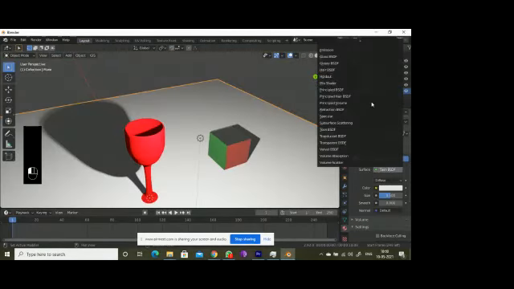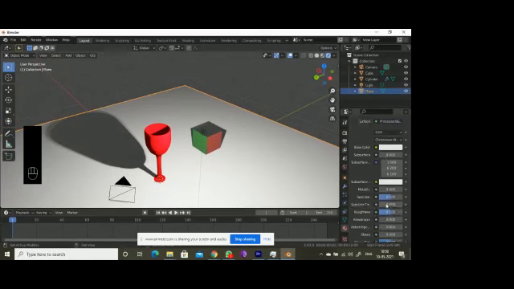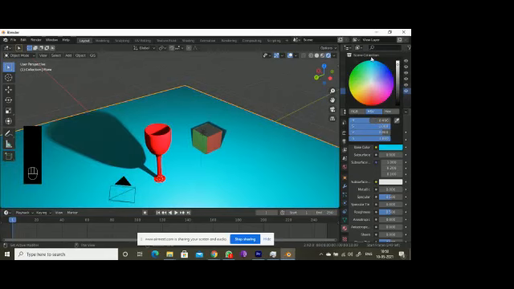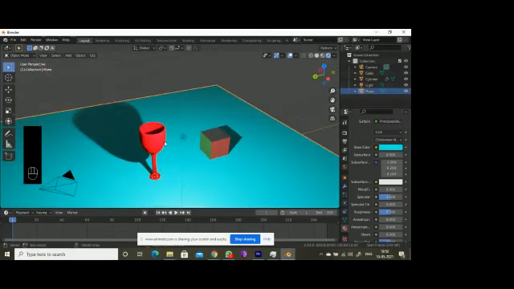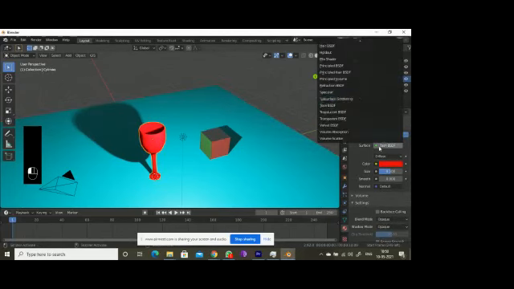It depends on your application, but I want to go with principled BSDF as the base. I want this only in white color. If you want, you can go for blue or others. Light colors will generally work, right? If you go for toon BSDF, I want to go for glossy BSDF, so it will be at top.